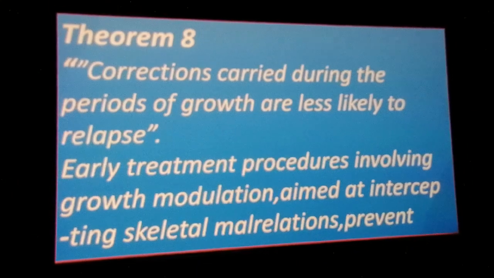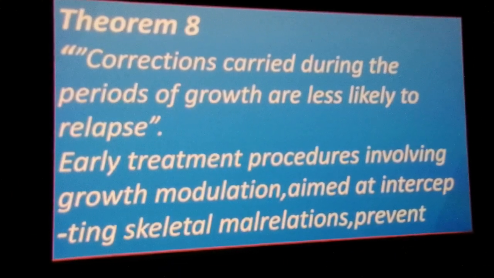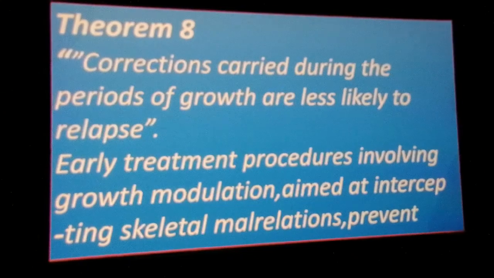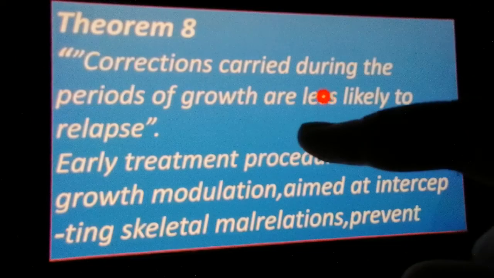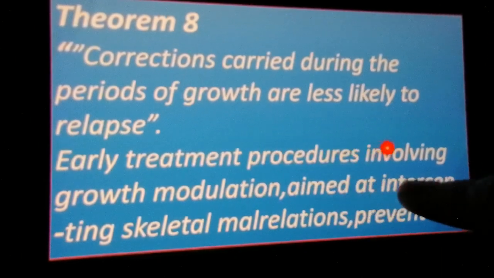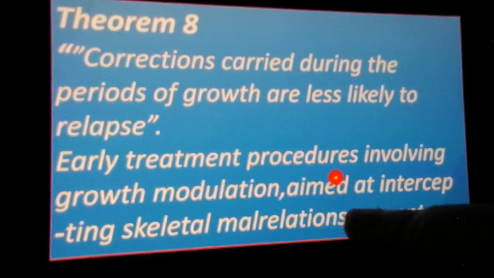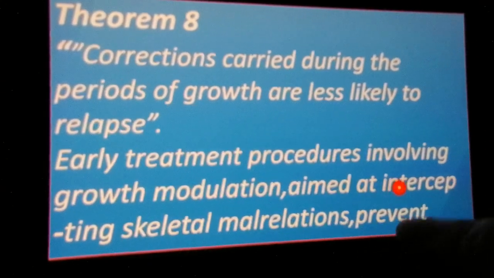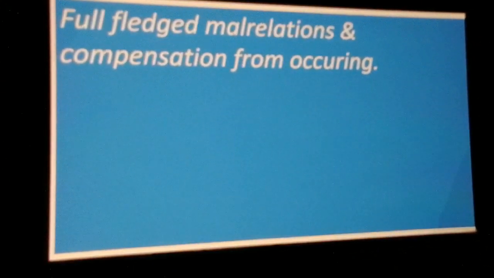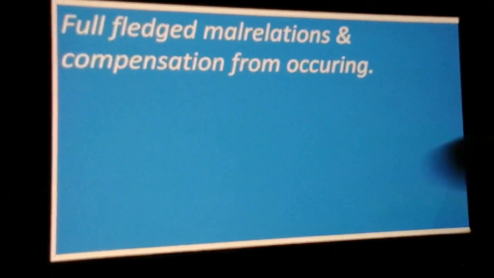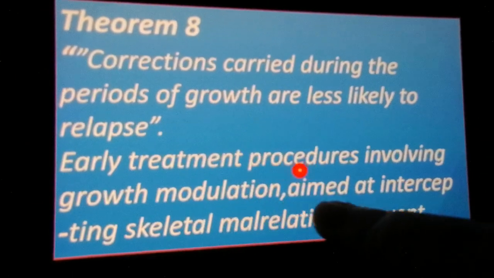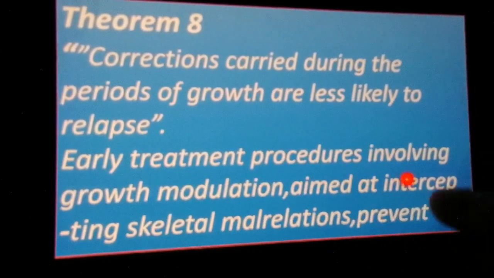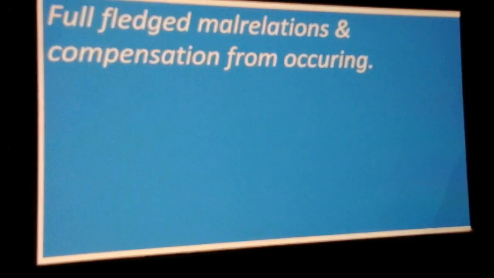Theorem 8. Corrections carried during the period of growth are less likely to relapse. So early treatment procedures involving growth modulation aimed at intercepting skeletal malrelations prevent full-fledged malrelations and compensation from occurring.